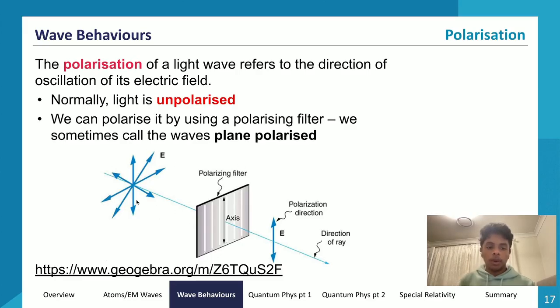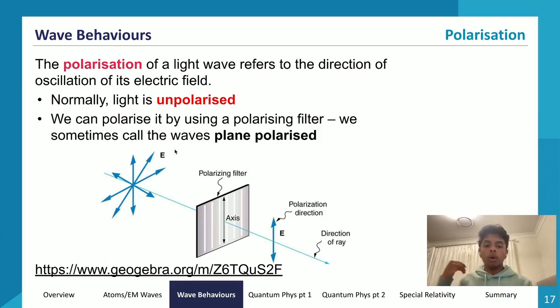Where my cursor is, that is unpolarized light. Light can oscillate vertically, horizontally, and any amount of degree within that horizontal and vertical axis as well, so diagonally in any magnitude, for example. Unpolarized light is very messy, so it can oscillate in any possible direction.